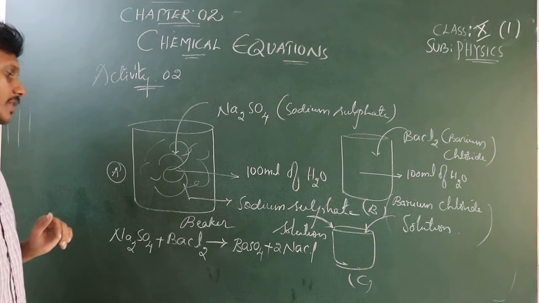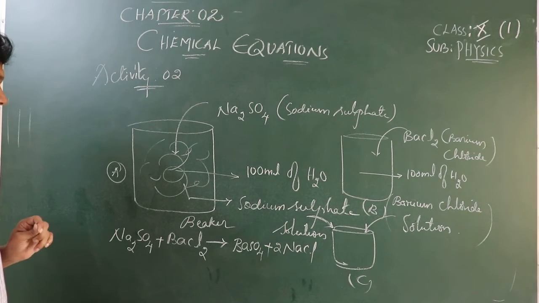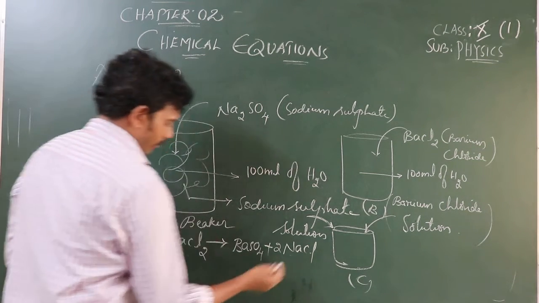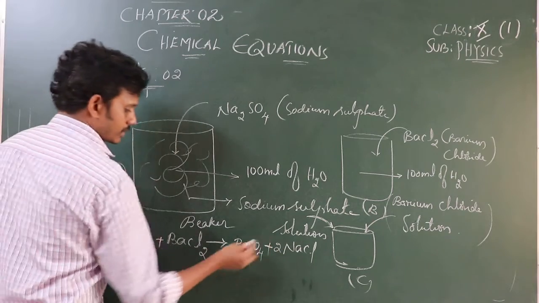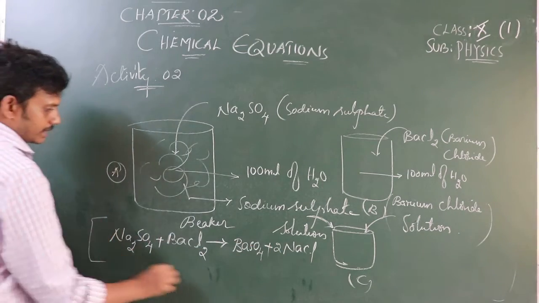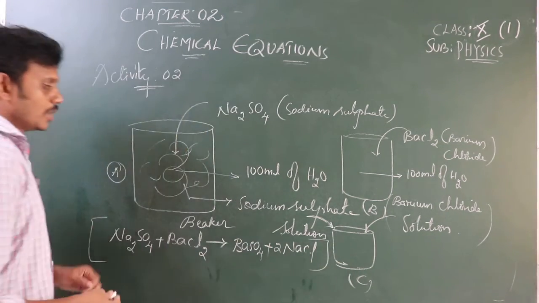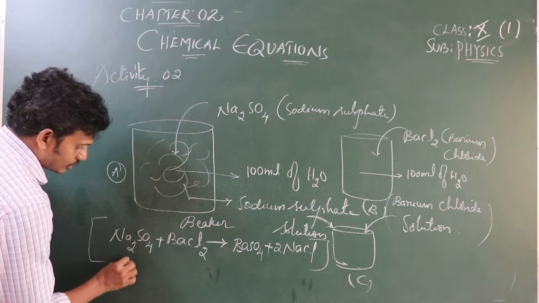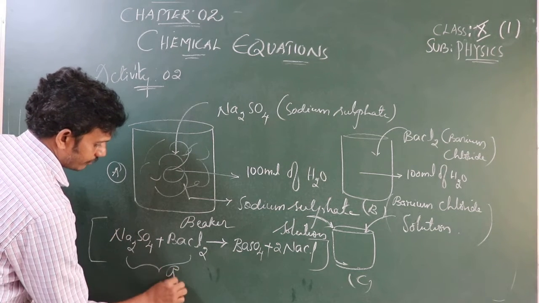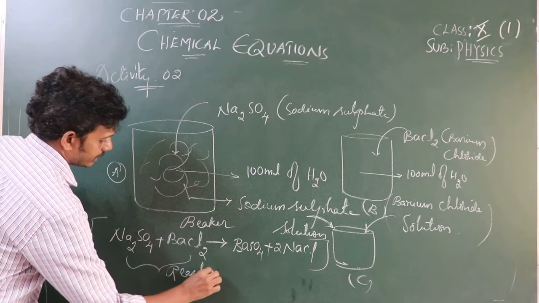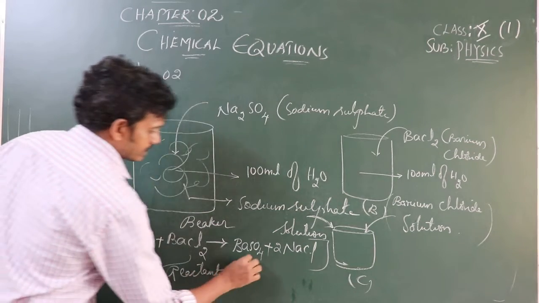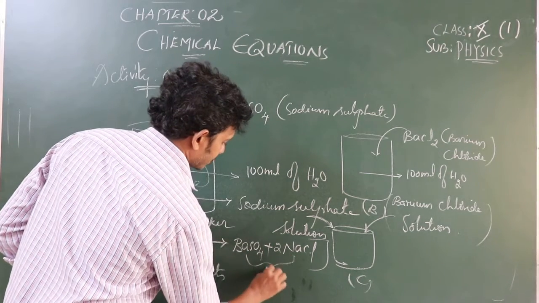These are the products which are formed. Completely, this is a chemical reaction. These two are said to be reactants, and these are said to be products.